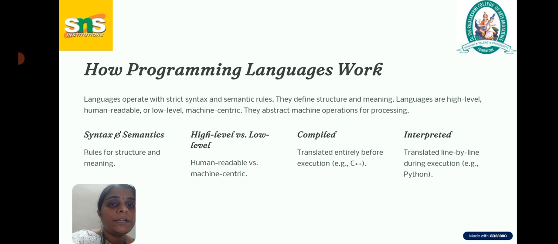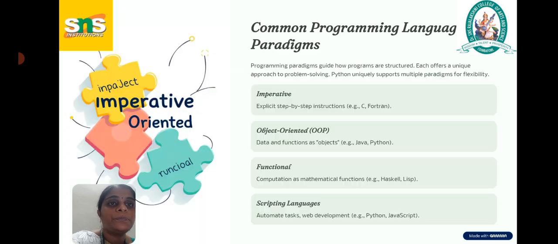And interpreted means every single line is translated for the system. For example, Python is one of the interpreted languages. It's translated line by line during program execution.